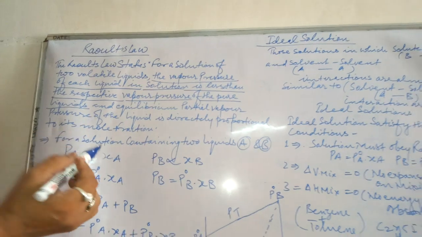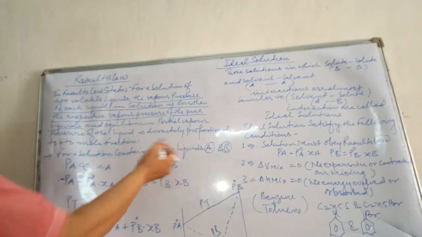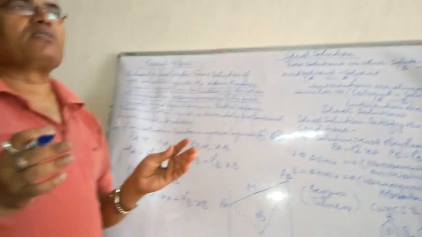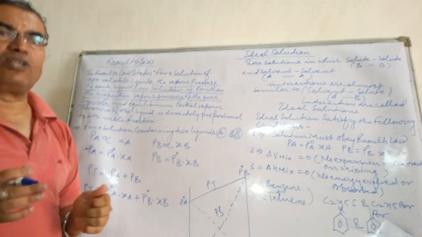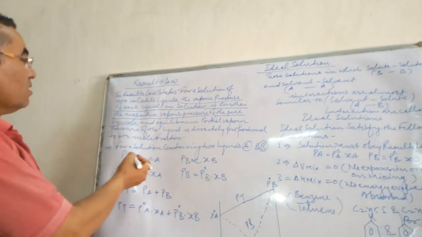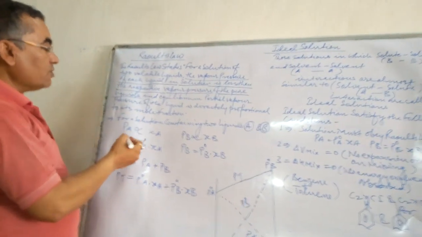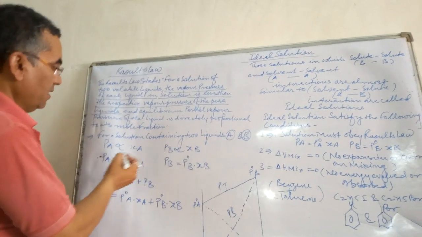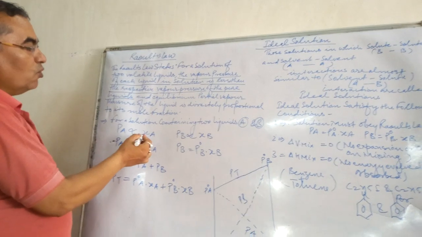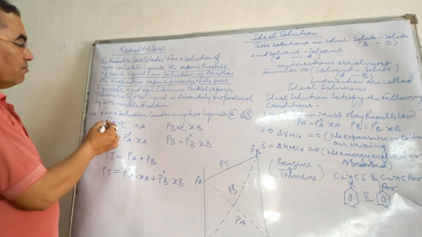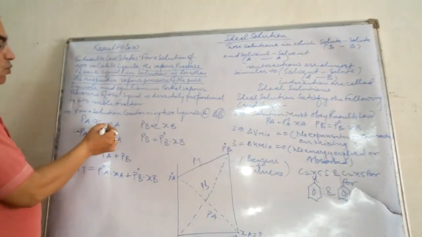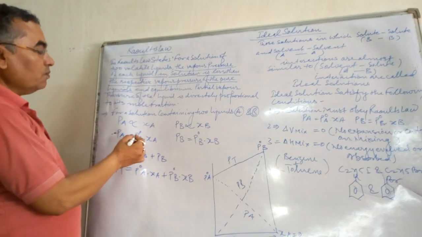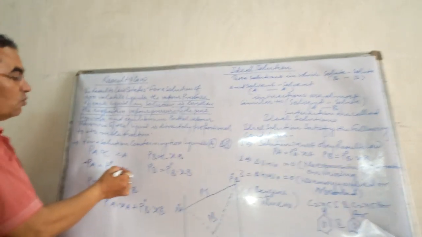Very simple. For a solution containing two liquids A and B, if the components are A and B, this is considered to be a binary solution. What type of solution? Binary solution. By applying Raoult's law, the partial pressure of liquid A is directly proportional to the mole fraction of A. Means PA is directly proportional to XA, or we can write finally PA equals P naught A into XA.